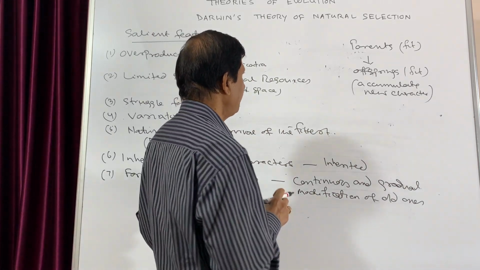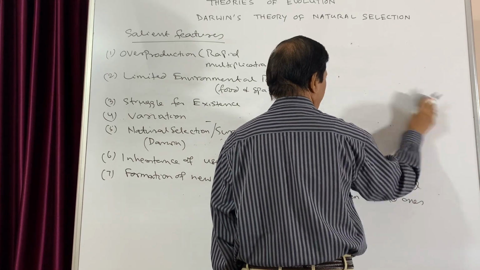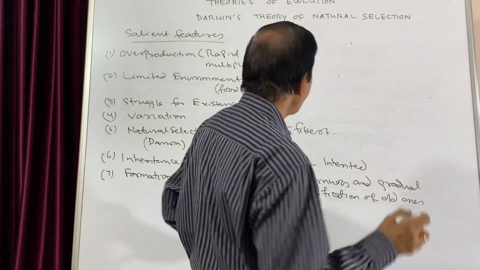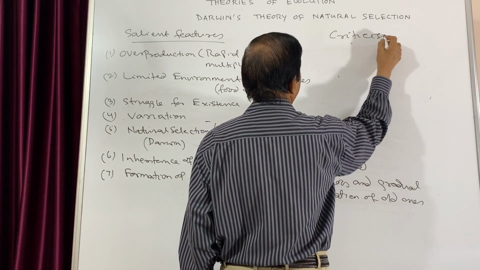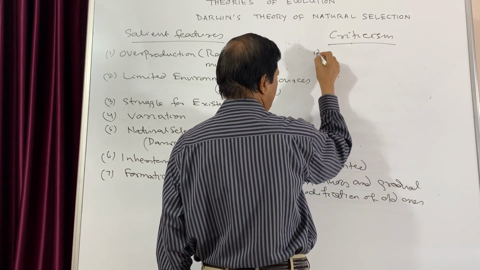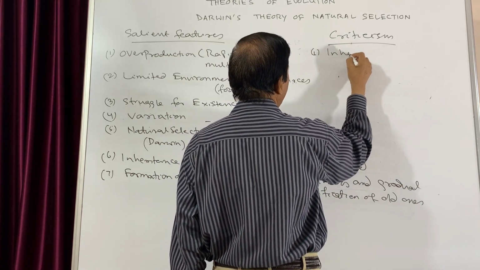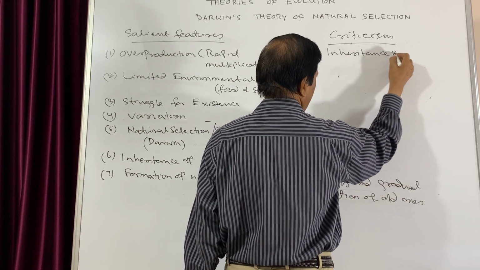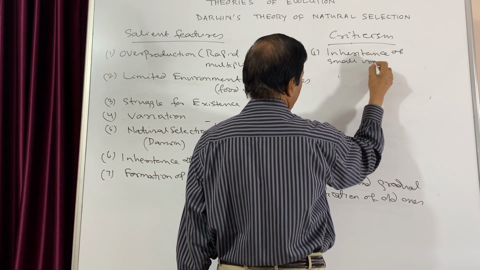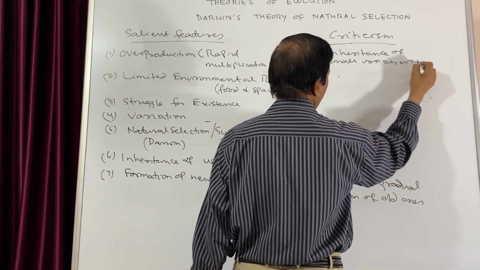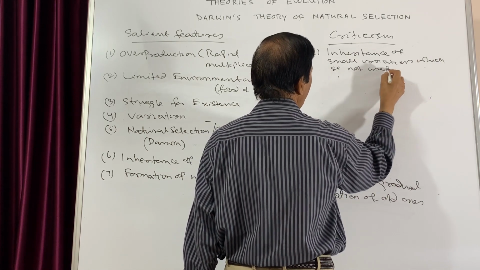So what is the criticism? Number 1 criticism is that what happens to the inheritance of small variations which are not useful?